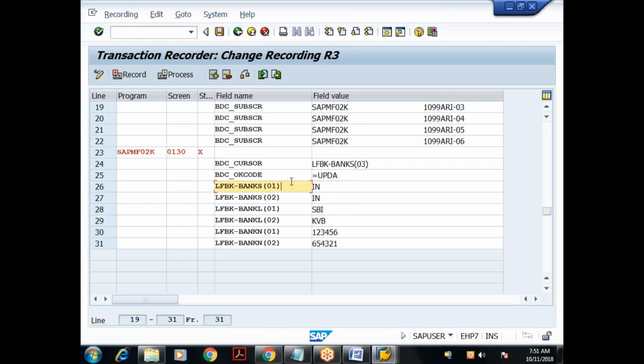Generally when recording, you insert only one record. We are more concerned with the field names, and the rest of the part you have to construct in your file. If the first vendor has three records, it should go from 01 to 03. For the second vendor, I have 10 records, so it should start again from 01 to 10, like that. It will be controlled with our logic.